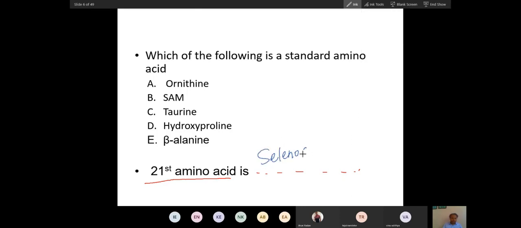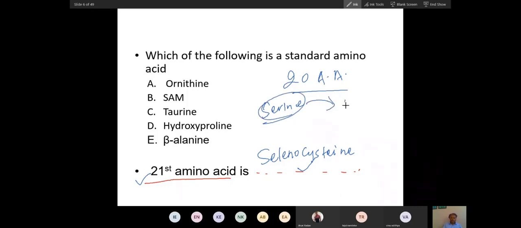Selenocysteine is called the 21st amino acid because we have 20 amino acids. Some proteins have this amino acid, and it is made from serine. Serine will be added to tRNA. I have talked a little bit about tRNA. You know what tRNA is? This is tRNA.